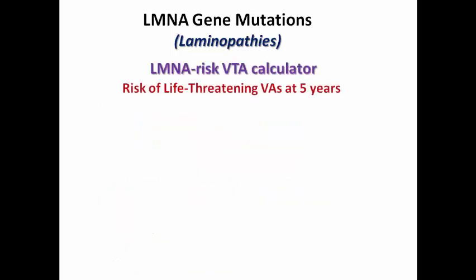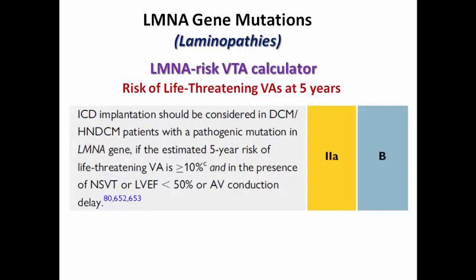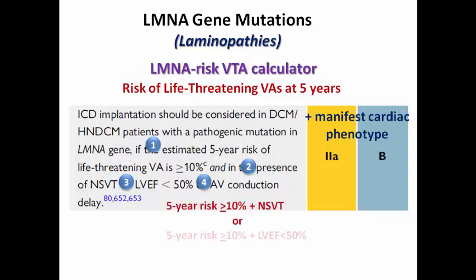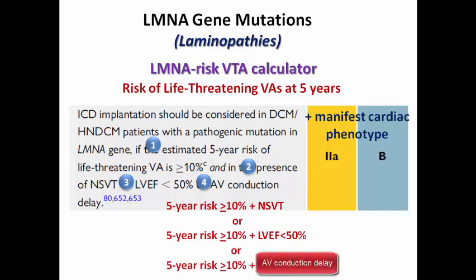There is a risk calculator to calculate the risk of life-threatening ventricular arrhythmias at 5 years. According to this risk calculator, ICD implantation should be considered in dilated cardiomyopathy patients who have a manifest cardiac phenotype and a detected lamin gene mutation, if the estimated 5-year risk is more than 10%, plus presence of non-sustained VT, or ejection fraction less than 50%, or presence of AV conduction delay.